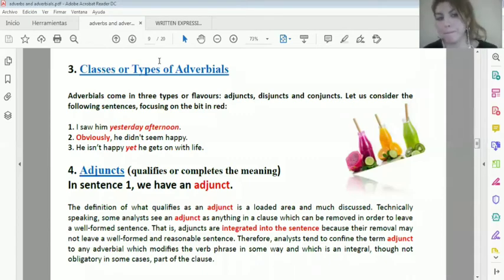Do you remember how we have to read it out? With a forceful tone. So we are going to say "obviously." When we have this kind of adverbial, we read it with a forceful tone. So this is the second case, and this is a case of disjunct.